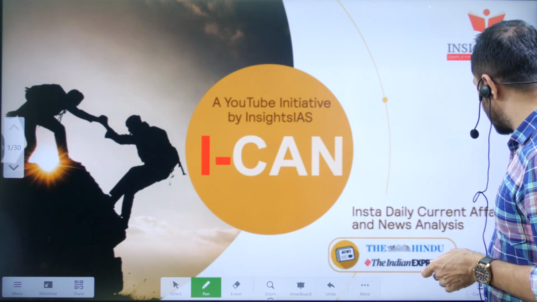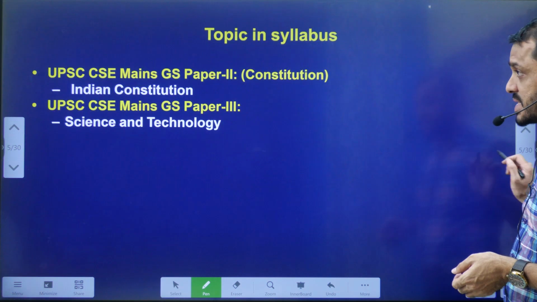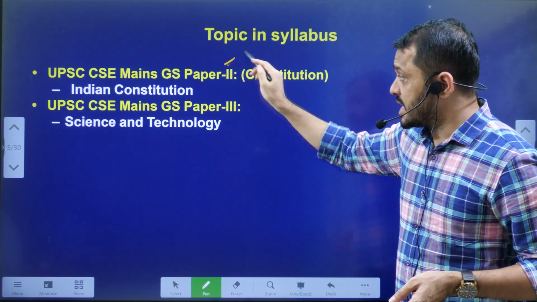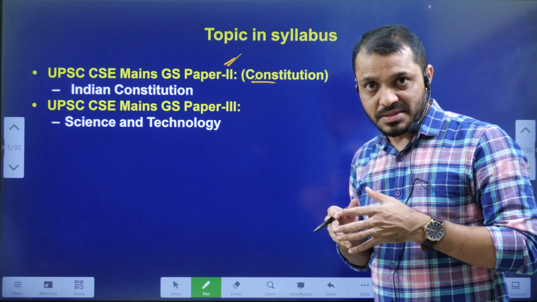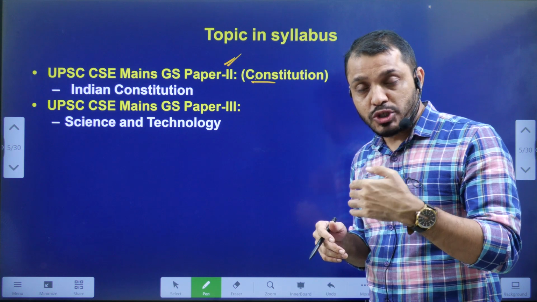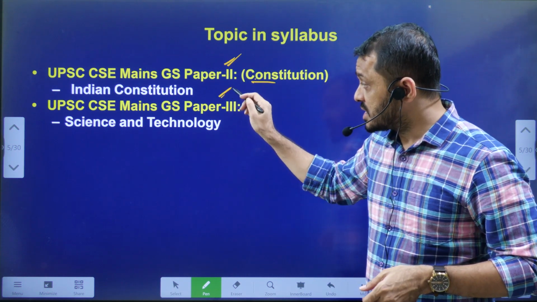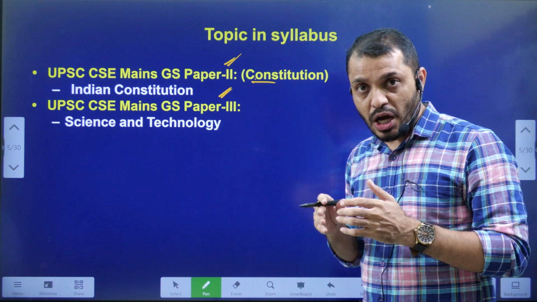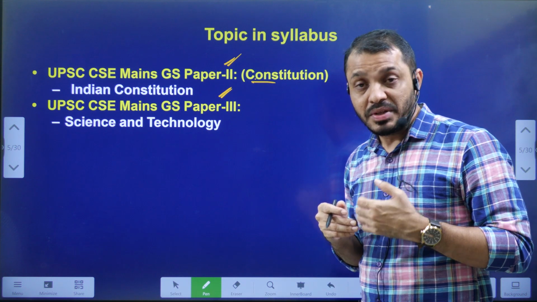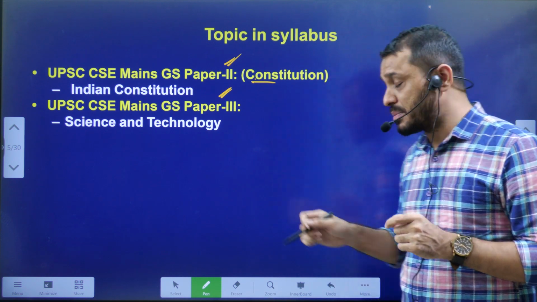Regarding the Personal Data Protection Bill, first let us try to correlate with the syllabus. That is syllabus mapping. It is related to General Studies paper 2, that is rights, because this data is related to the right to privacy, which was related to the Puttaswamy judgment. It is also related to science and technology, how we are protecting the data and what kind of technologies you are using, and it is also related to individual rights.